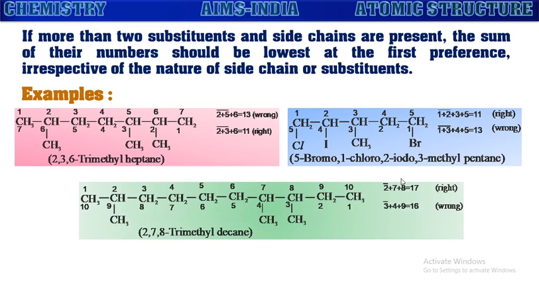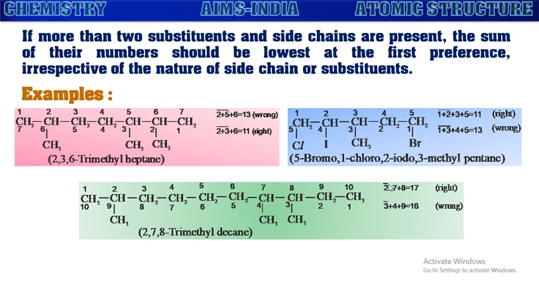One more example you can see here. A long chain hydrocarbon is given with three substituent side chains. First we write the numbers of the carbons with these side chains. If you number from left to right, the numbers will be 2, 7 and 8. If you number from right to left, there will be 3, 4 and 9.